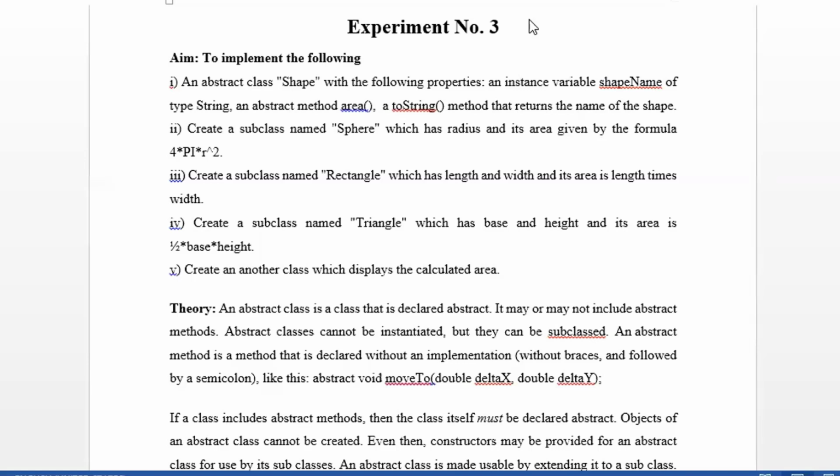Right. So read the question carefully. According to this question, we have to define the classes. We have to define the methods. We will follow a step-by-step procedure. So what is the first step saying? An abstract class called Shape with the following properties. So what is the class name? Shape.